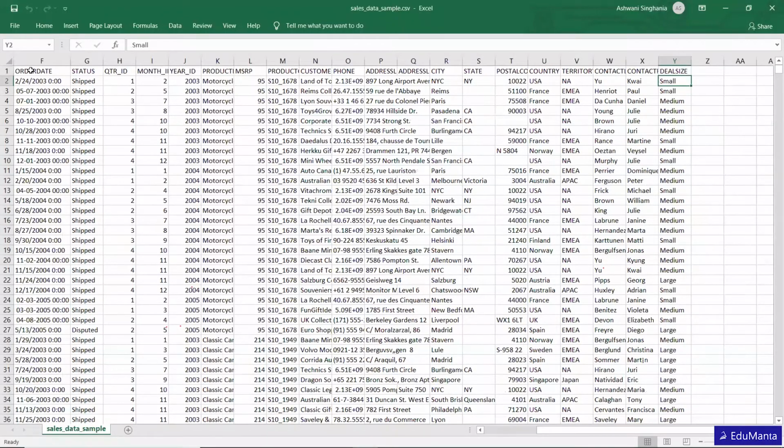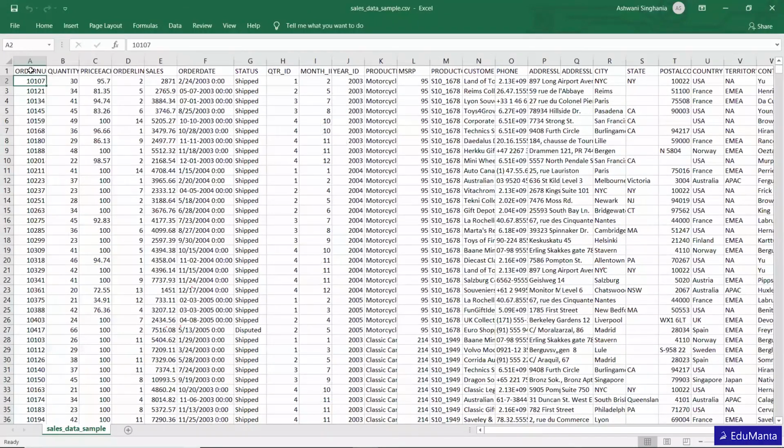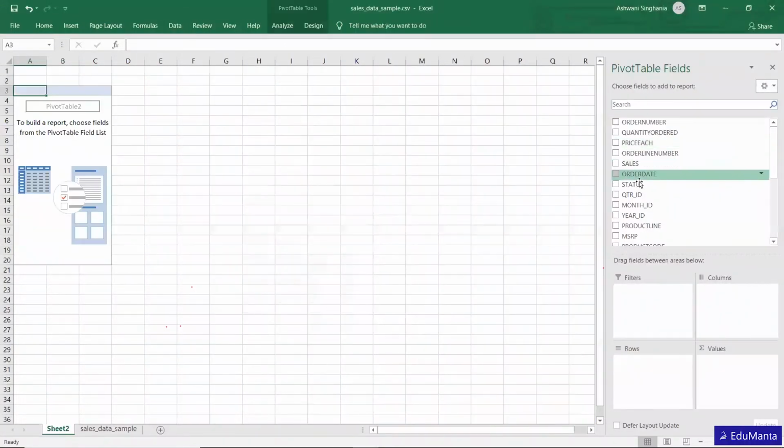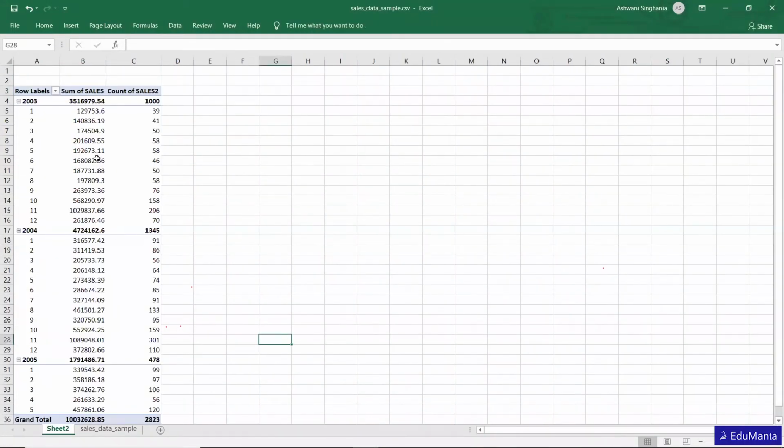First we are going to get this data arranged year and month wise. So we just need to insert a pivot table so that we can pick out the data we need. So this is 2003, all the 12 months, the sales amount, and the number of sales.